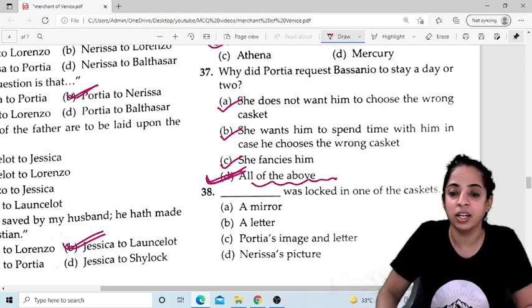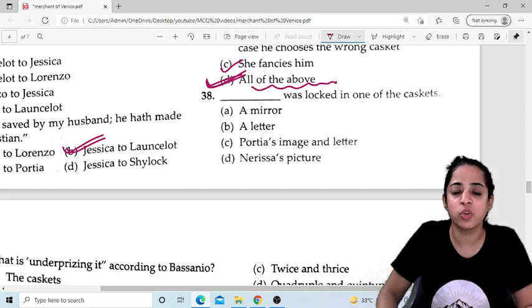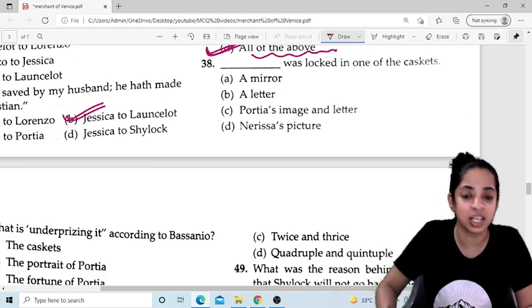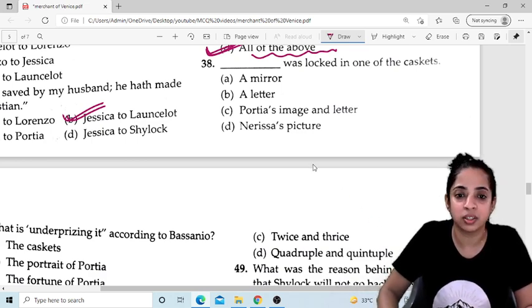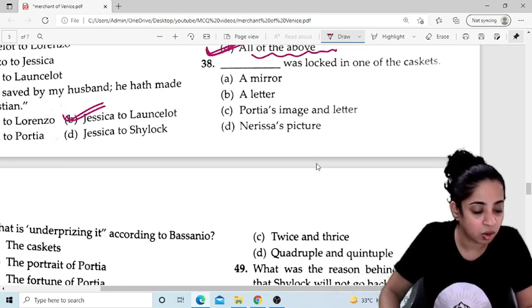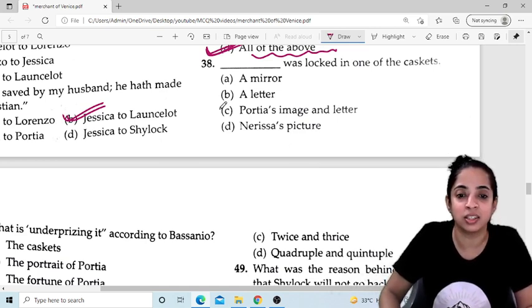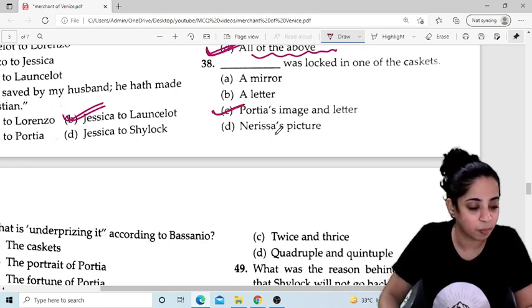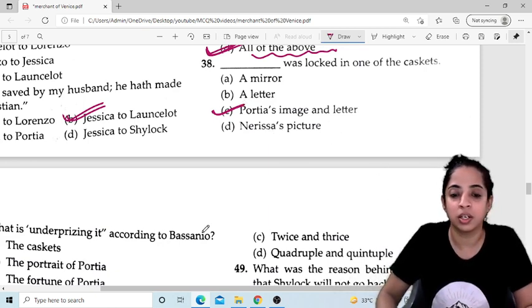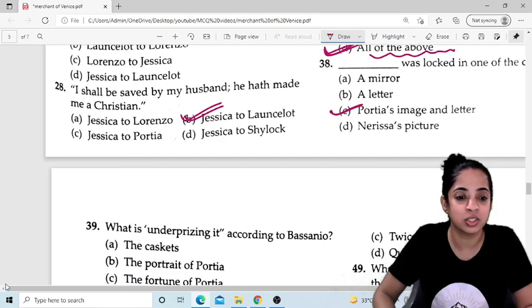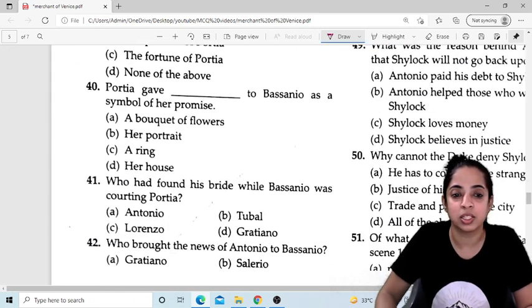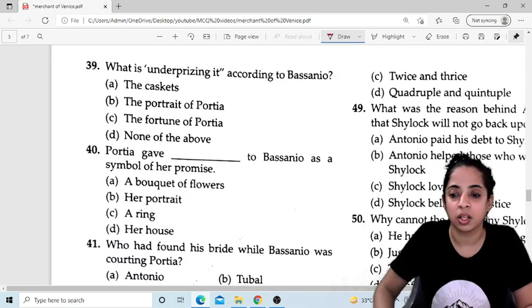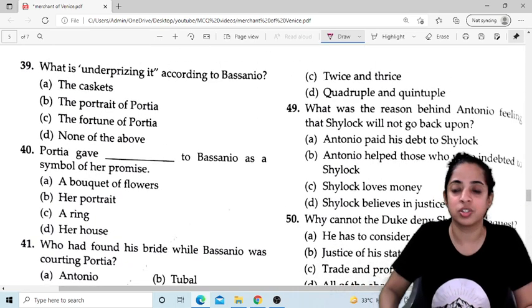Now 38. Dash was locked in one of the caskets. What was locked in one of the caskets? The portrait. Okay, or Portia's image and letter. So Portia's image and letter is the answer. Now the 39th question is on this side. Okay, let's move up. I think I'll do all the questions in this video only.